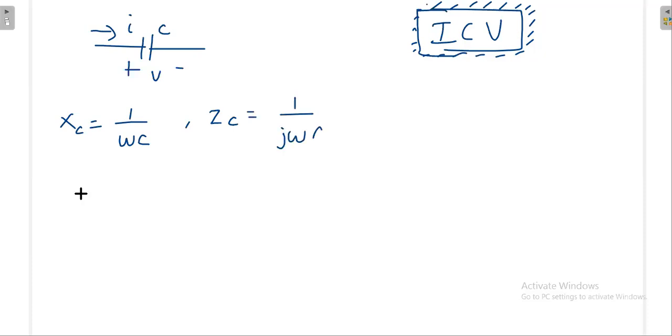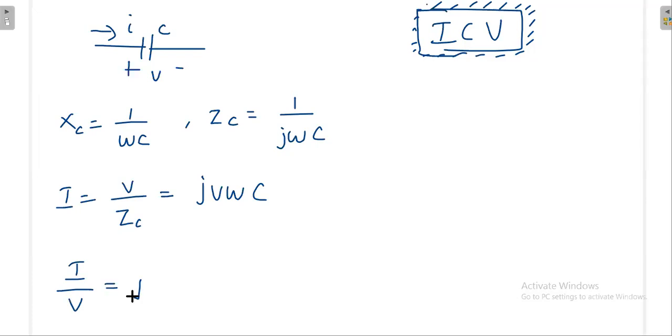Then I is equal to V by ZC, that is j V omega C, or otherwise I by V is equal to j omega C. So finally, from this equation, it is very clear. I by V is equal to j omega C. Say, for example, I is equal to j omega C into V. Again you are having some V.